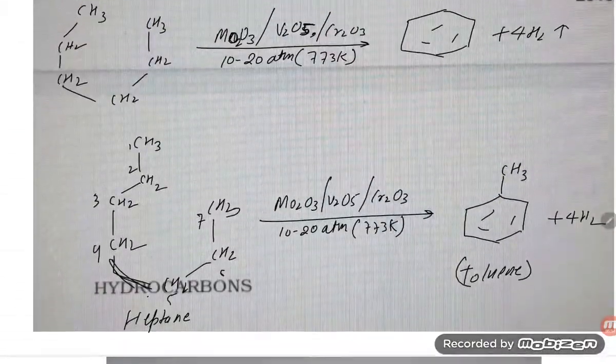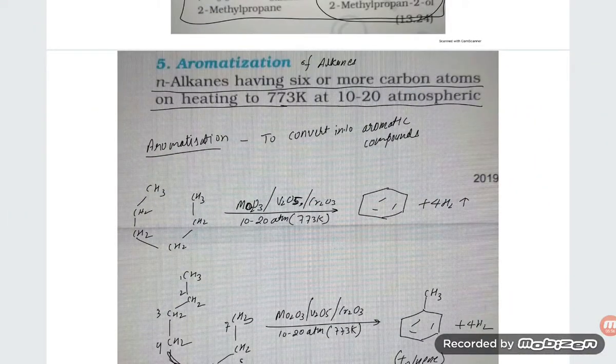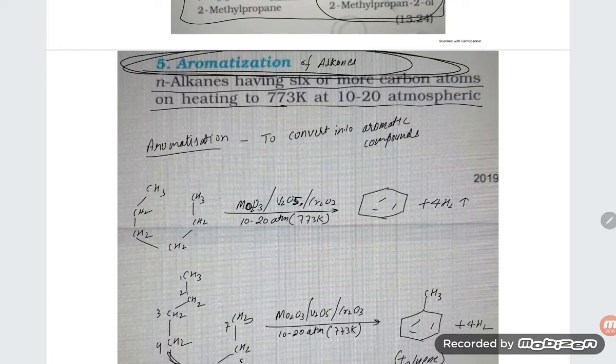So aromatization means conversion of an aliphatic compound to an aromatic compound. That is what is known as an aromatization reaction. If you are getting an aromatic compound from an aliphatic compound, this reaction is known as aromatization.